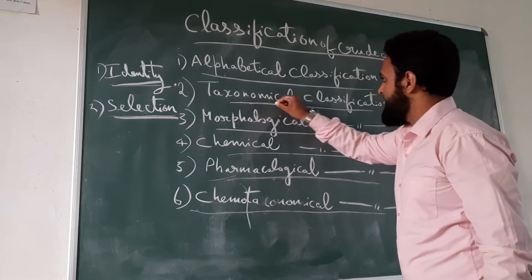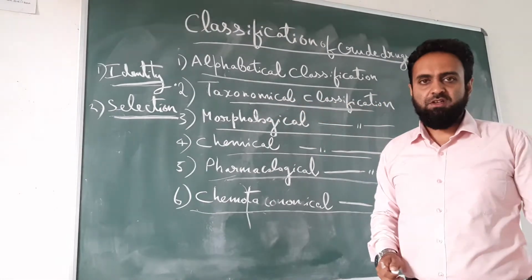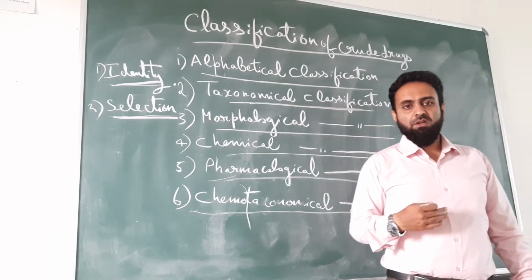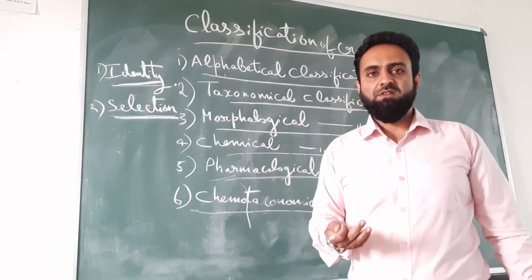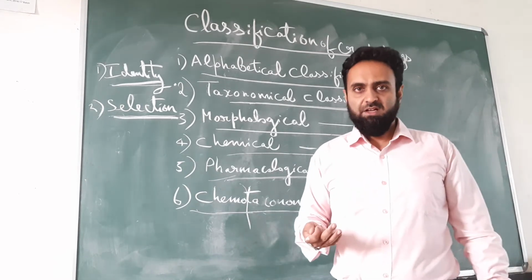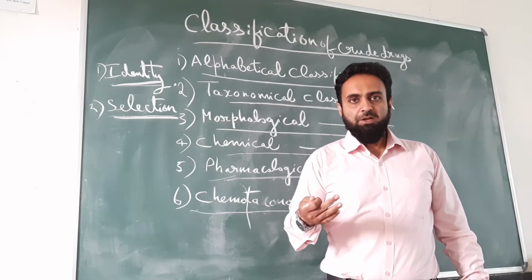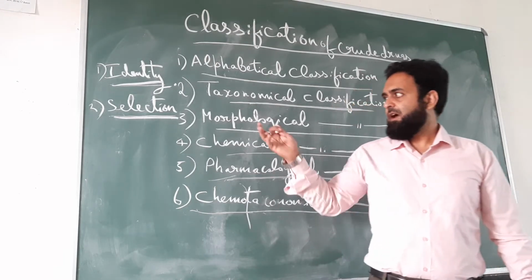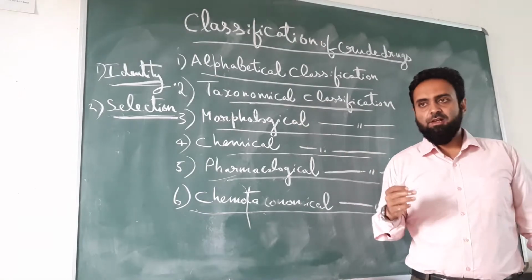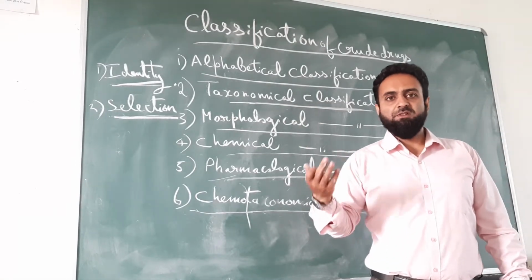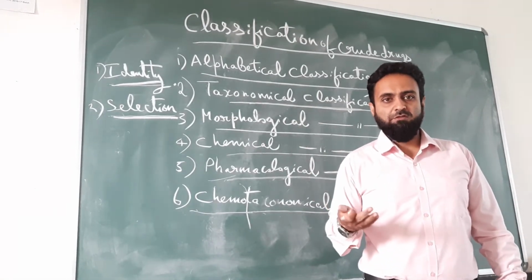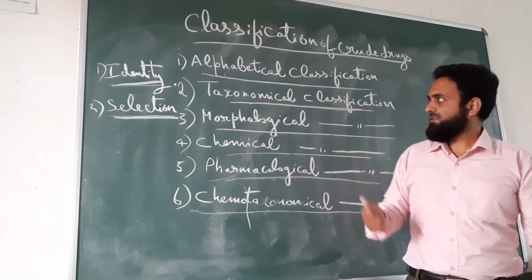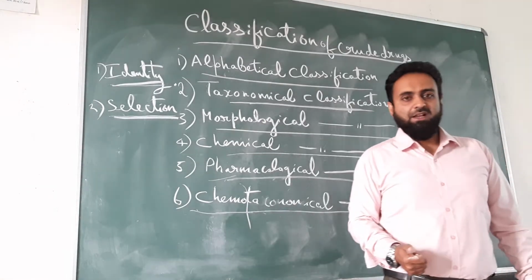The second method of classification is taxonomical classification. In this method, the prodrugs are classified based on their species, subspecies, families, kingdom, and genera. That is, the botanical way, or botany, is used. Most commonly the plants are classified as per the taxonomical classification. So based on the species they belong to, which subspecies they belong to, which family they belong to, they have been grouped in different classes, and that type of classification is known as taxonomical classification.